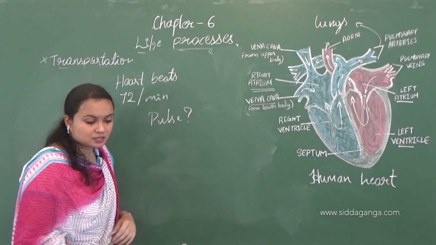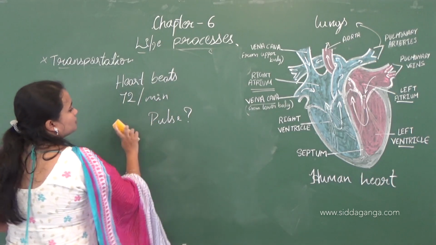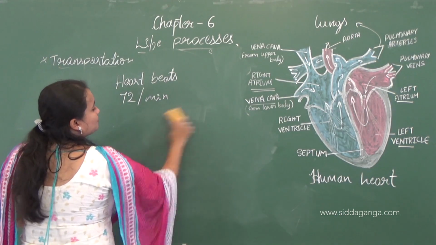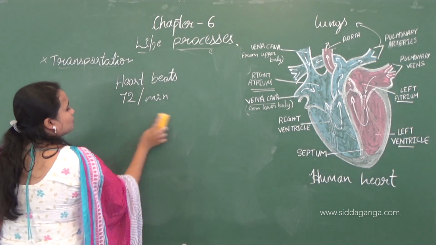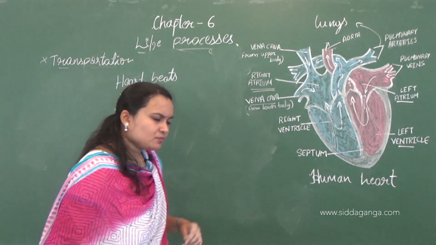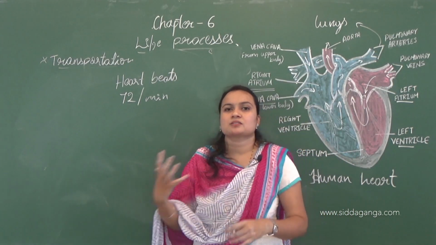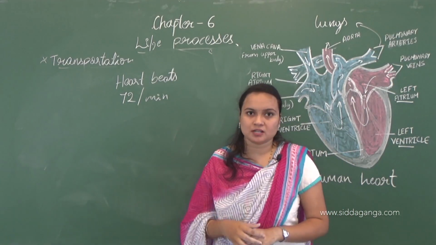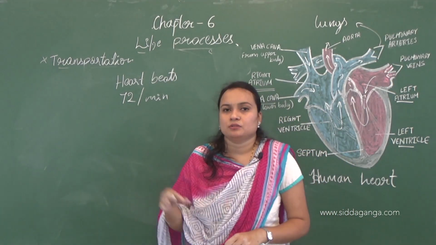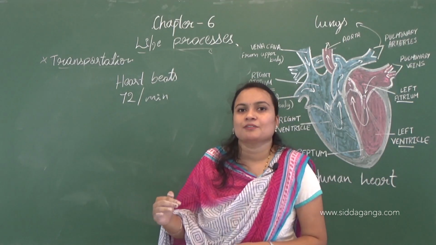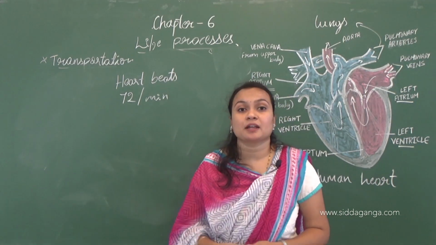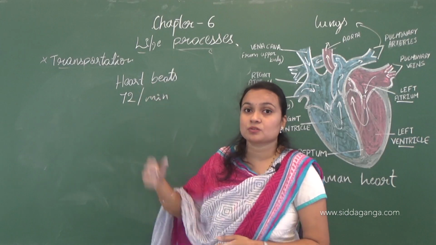So the heartbeats are measured by this pulse over here, and the heartbeats can differ based on age and also the body types. So in childhood, when we are small, we have higher heartbeats, above 72.